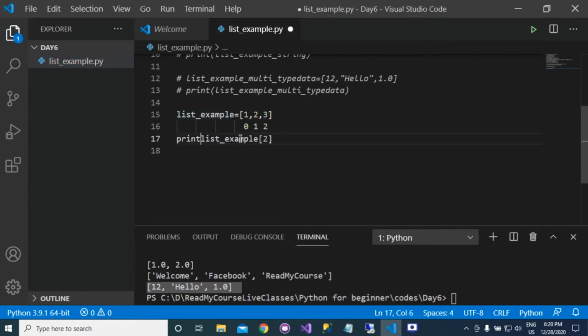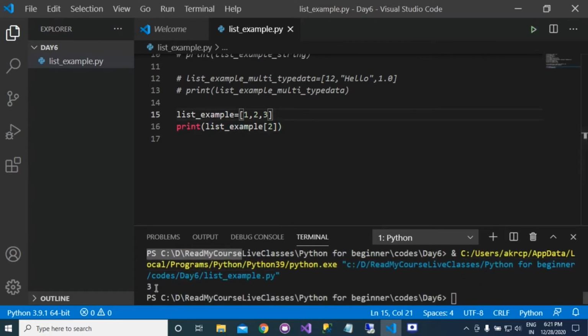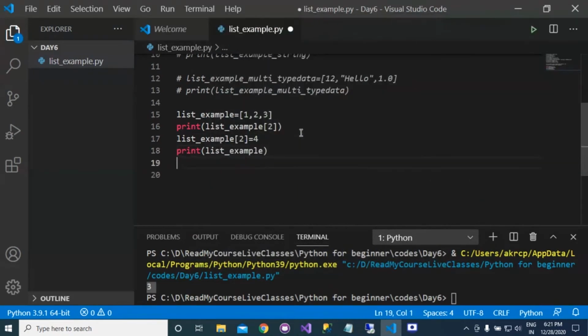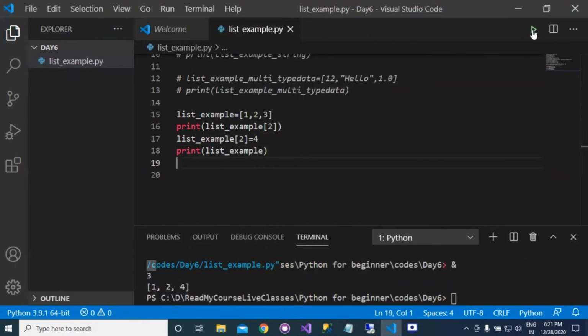So in this example, list example 2, then you will get the value 3. Here you can see that you are getting the value 3. Similarly, if you want to change the value at position 2, you can write list example 2 is equal to 4, and if you print this list example, it will now print 1, 2, 4.